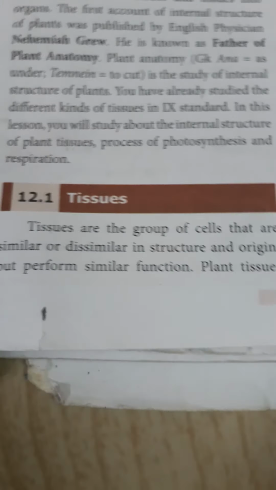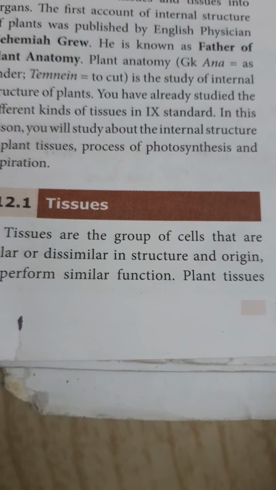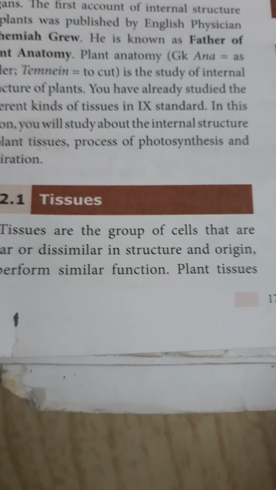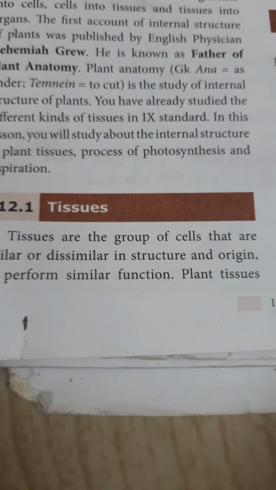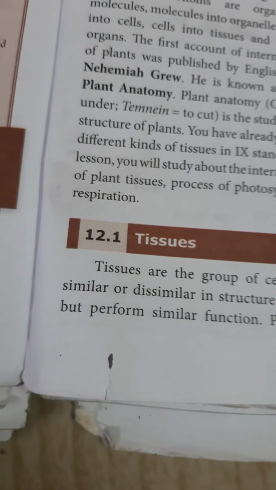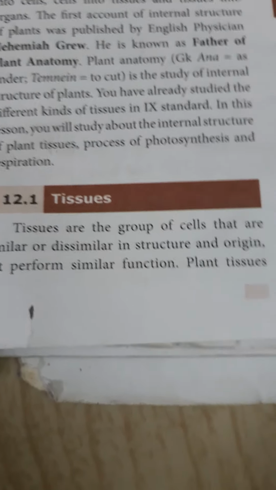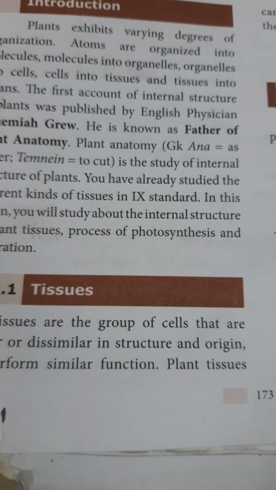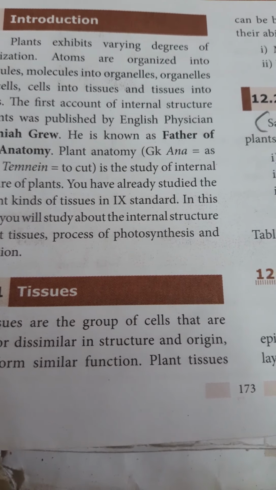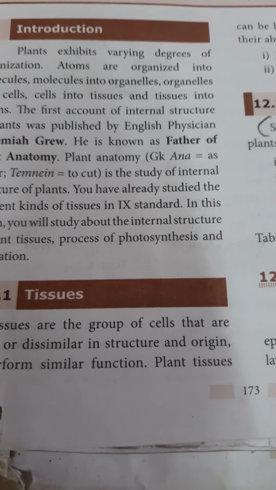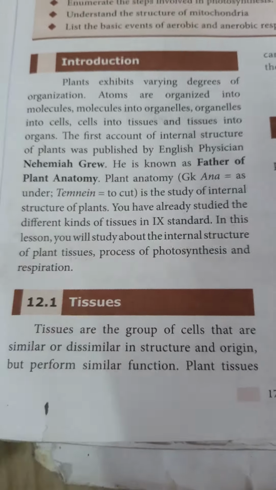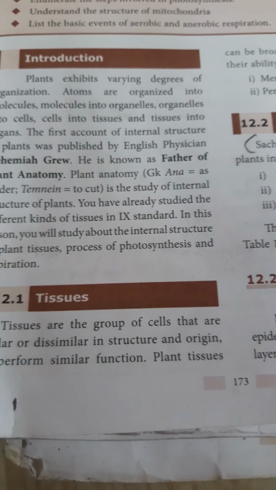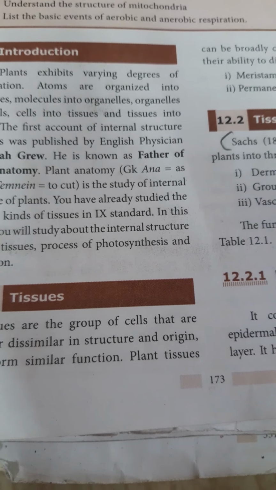Then tissues. Tissues are the group of cells that are similar or dissimilar in structure and origin but perform a similar function. So the structure and originated places are different, but all the tissues are involved together to form the same function.